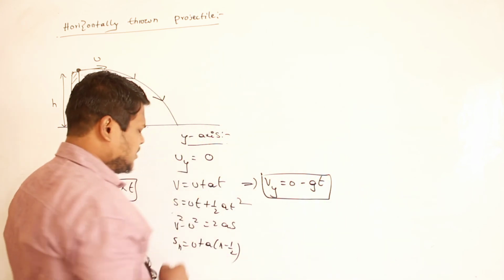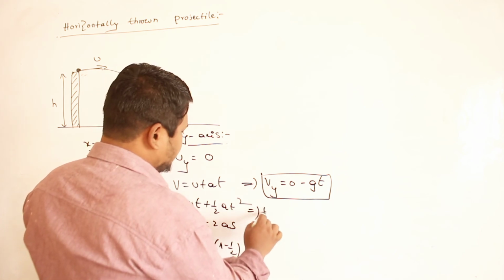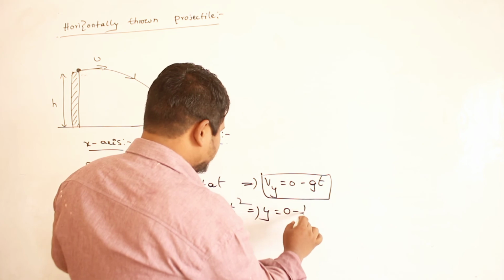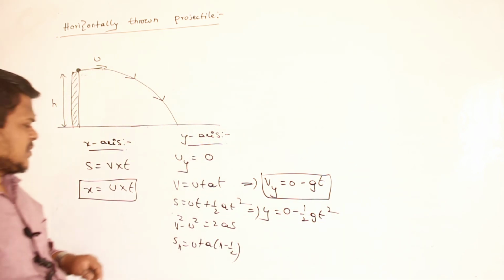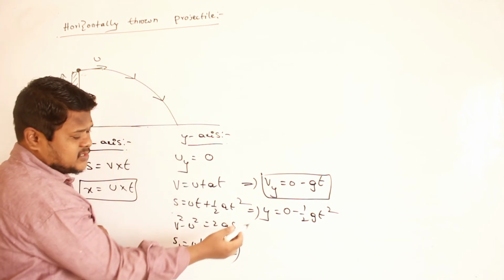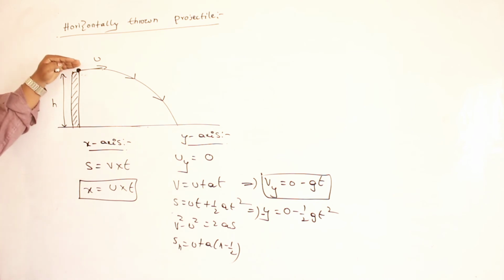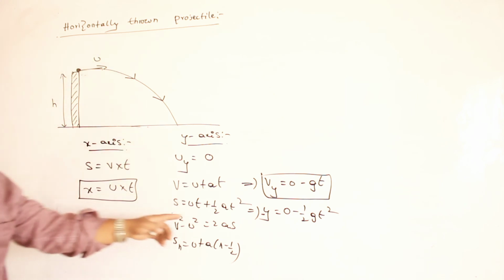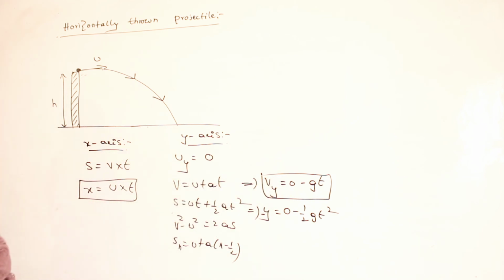Second equation, how can I write? Instead of s I can write h, or you can write y also. So y equals, again initial velocity is 0, so 0 minus half g t square. Or, as the body is coming downwards, you can write negative height also, minus y. Because this is the point of projection, and this becomes my reference. From the reference, the body is coming downwards, so negative height it is covering. So minus y equals minus half g t square.